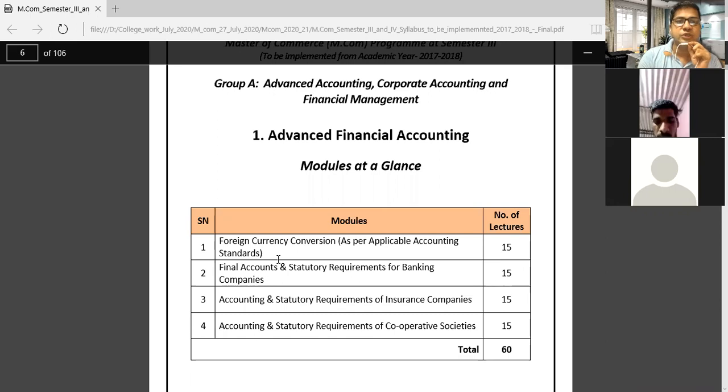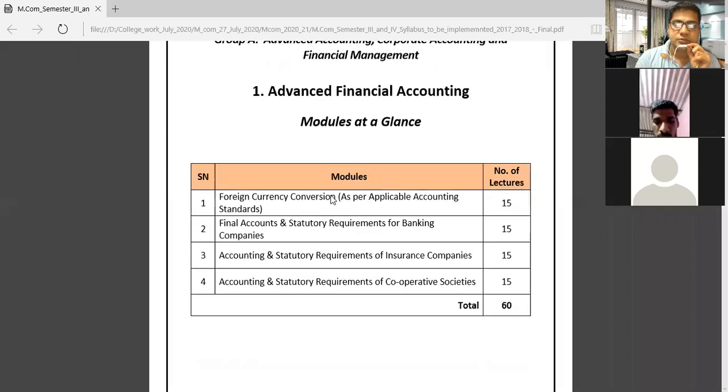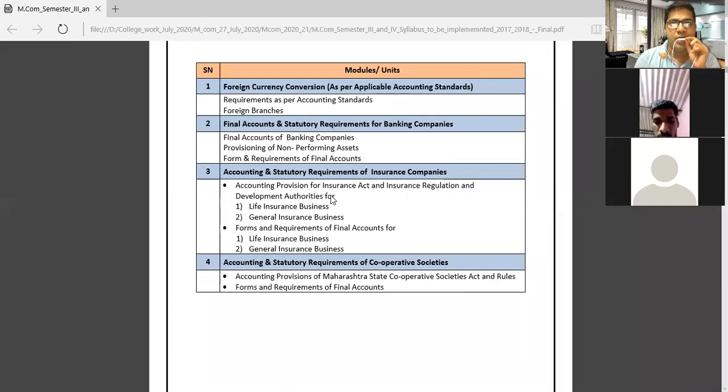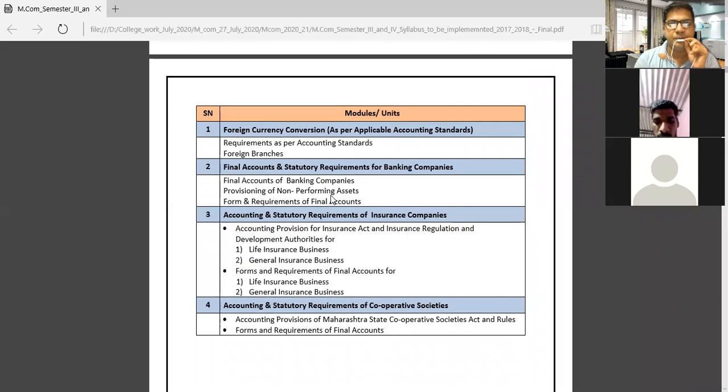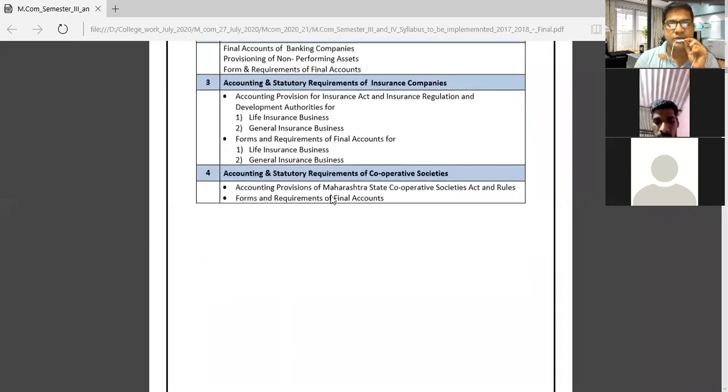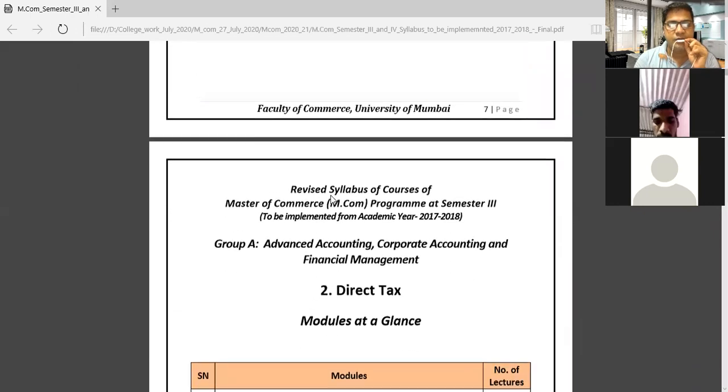These are the four modules we will study this semester under advanced financial accounting. Then friends, we have to study these modules and units, and after that, direct tax.